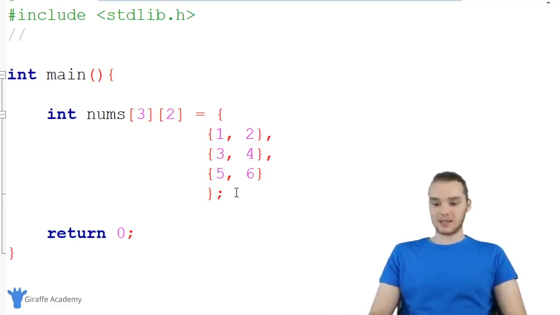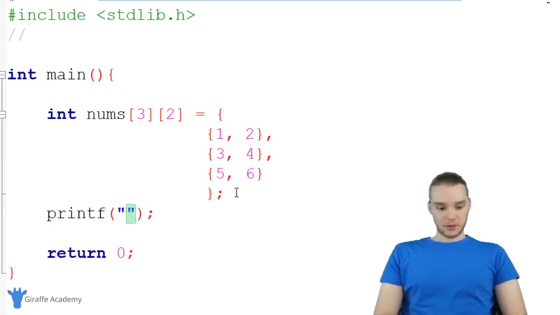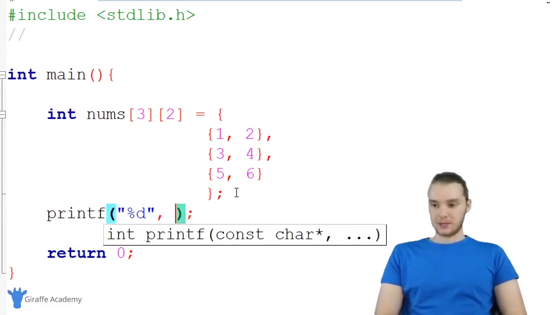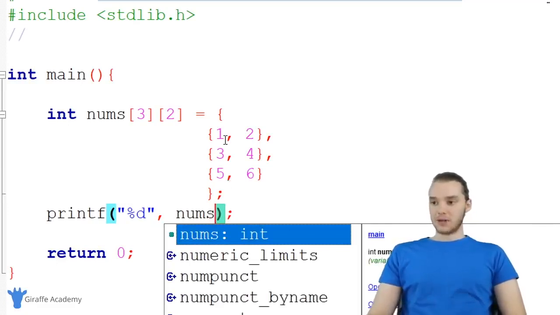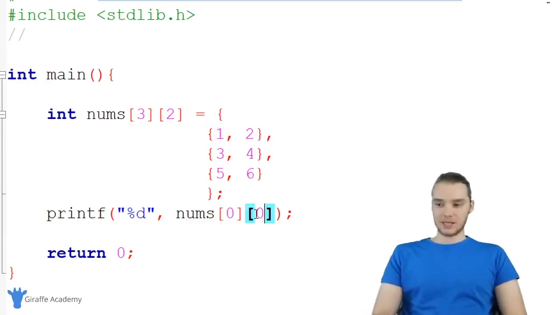So now let's talk about accessing these elements. So I'm gonna create a little print statement here, and we're gonna print out some of this stuff. So I'm gonna say %d, and I'm gonna show you guys how we can access individual elements. So basically, I'm gonna say nums, and let's say that I wanted to access this top left element, this 1. The first thing I wanna do is specify the index where the value that I wanna access is stored. So this would be index position 0, this would be index position 1, this would be index position 2. So we're gonna say 0. And then I want to specify the index position of the individual element inside of 0. So this is element 0, this is element 1. So why don't we access element 0?